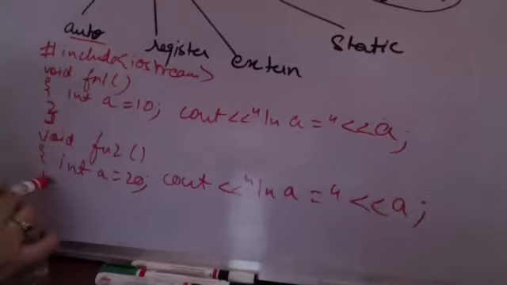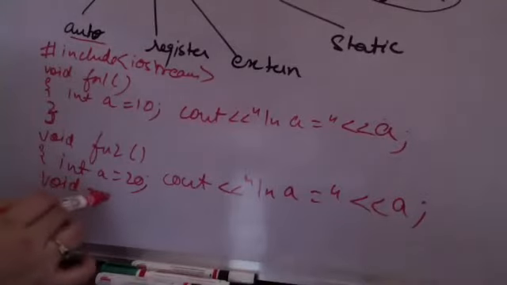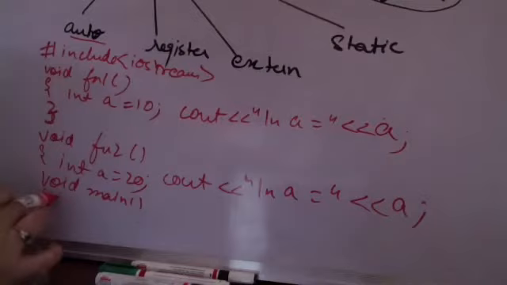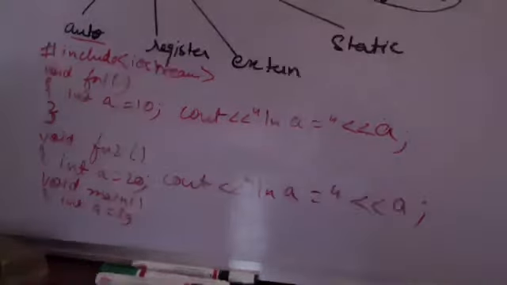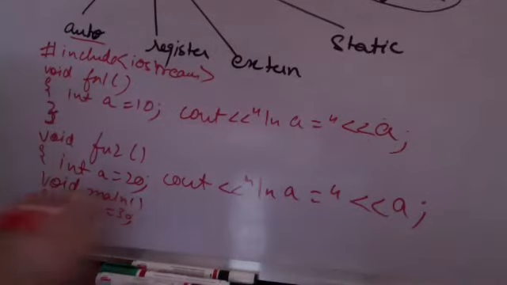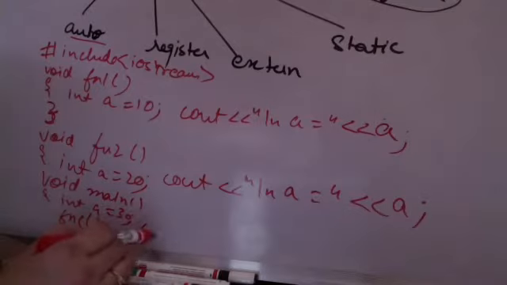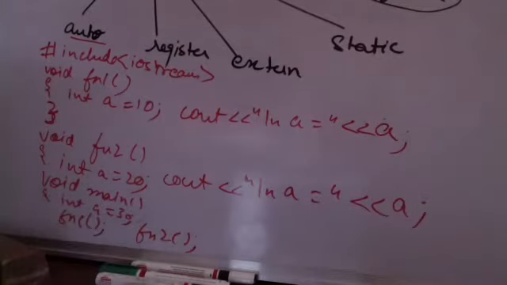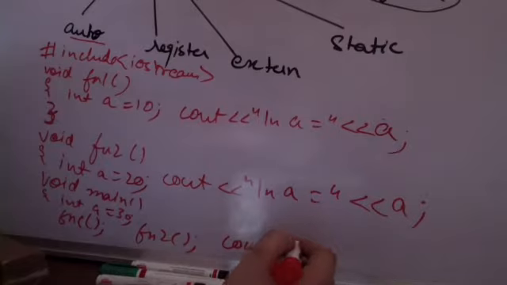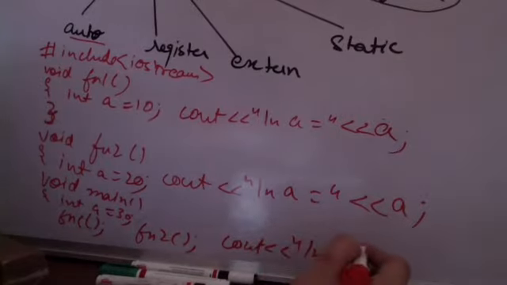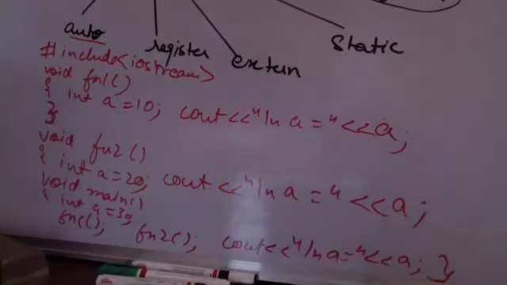Now I'm having my main. Within my main, I am having another a, which is say 30. And I am calling the two functions now. So I am calling function 1. I am calling function 2. And after that, say I'm printing the value of a in main. I am printing the value here, a is equal to, and I am printing the value of a in main. And now the main ends, supposedly.